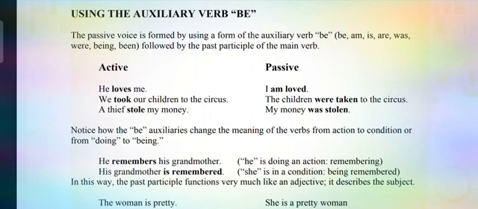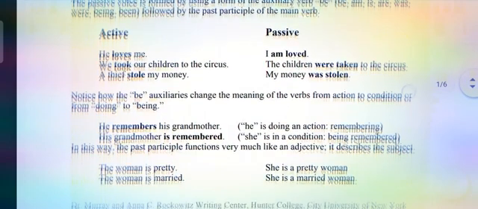Notice how the be auxiliaries change the meaning of the verbs. Okay, as we could notice in these sentences, be the auxiliary of the sentence changes the meaning and action or condition from doing to being. Now next, he remembers his grandmother.